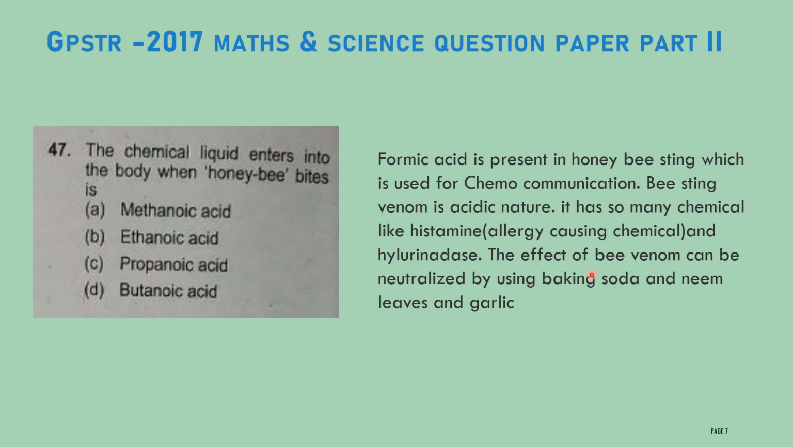When a honeybee bites on the skin of your body, how will you cure it? Already you know formic acid is an acid, so you have to neutralize it with a base. Therefore you can use baking soda, neem leaves and also garlic. Using these you can neutralize the acid, and whatever the honeybee bite, it will get cured. Therefore the correct answer for this question is methanoic acid, that is nothing but formic acid.